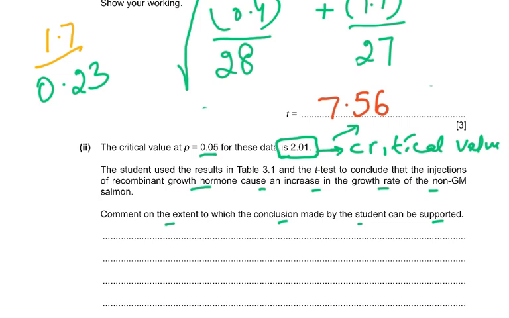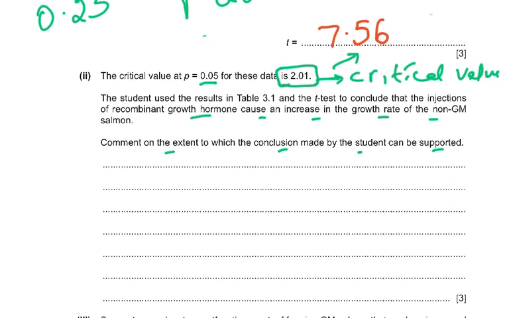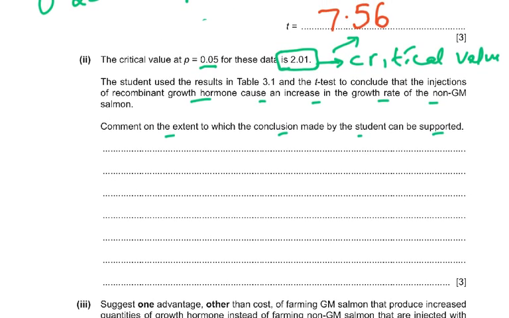So the t-test may not be valid due to the unequal variances. Then overlap in data range means not effective for all salmon. Correlation does not prove a causation. This is only 5% probability, so may not actually be different. Only a single investigation or experiment or a set of results, so needs to be repeated so that we can get confidence in the conclusions. And both groups show an increase in body mass from the start of the experiment. So this is how you had to tell me that because the t-value is more than the critical value, the conclusions are not very substantially supported.